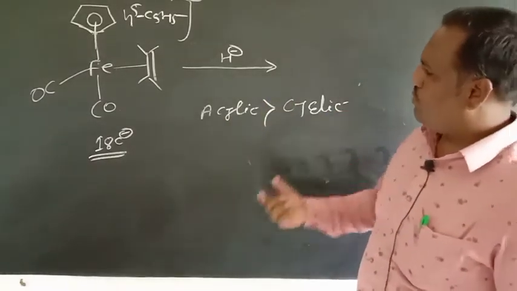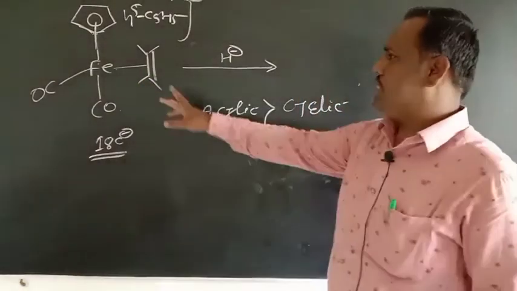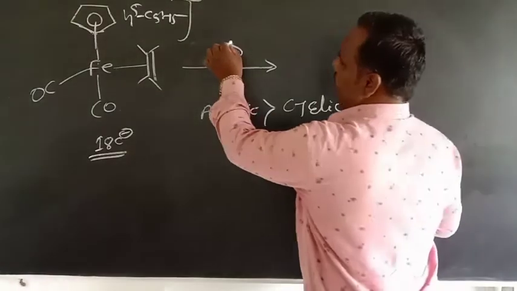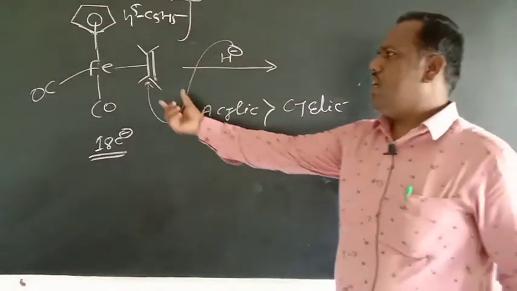So in this case, the acyclic polyene is this carbon-carbon double bond which is attached to this metal atom, and therefore the nucleophile will attack on this acyclic polyene.